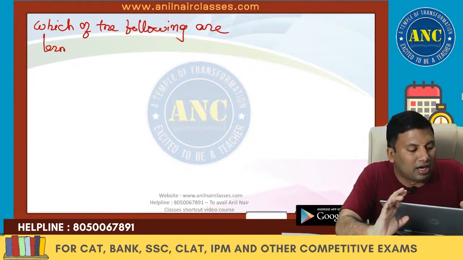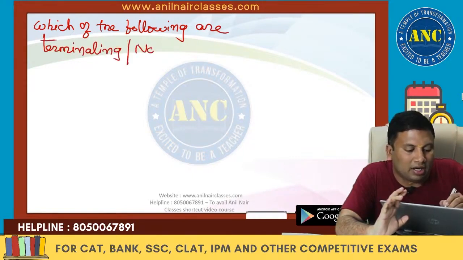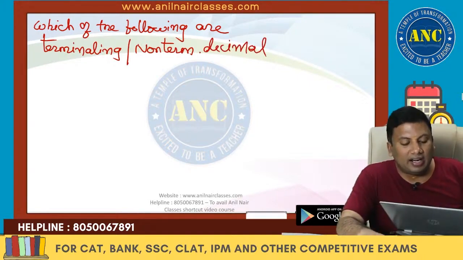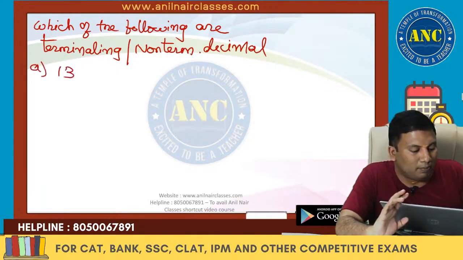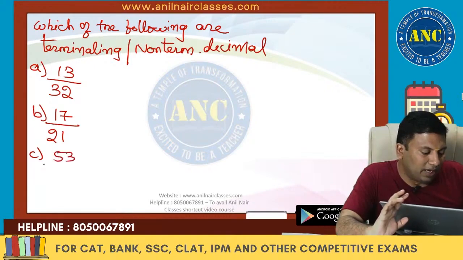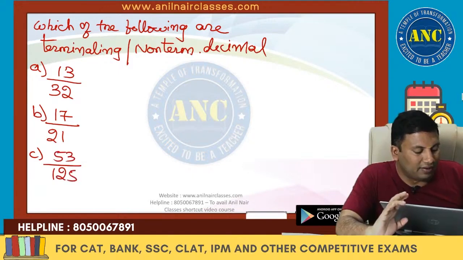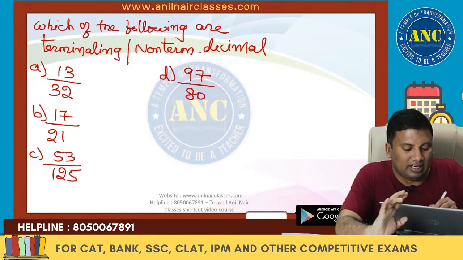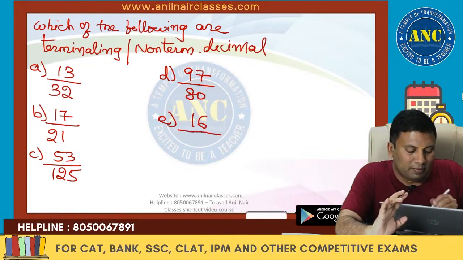Which of the following are terminating or non-terminating decimals? Still we have not discussed repeating and non-repeating decimals. Suppose for example 13 by 32, 17 by 21, 53 by 125, 97 by 80, 16 by 80.